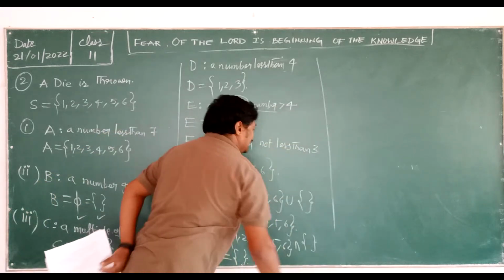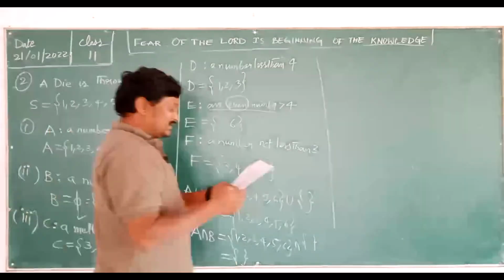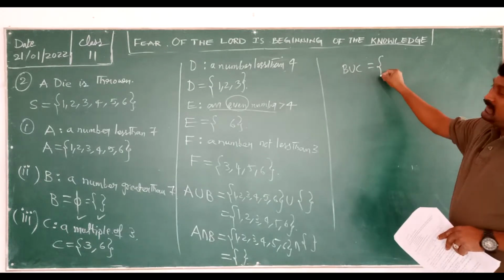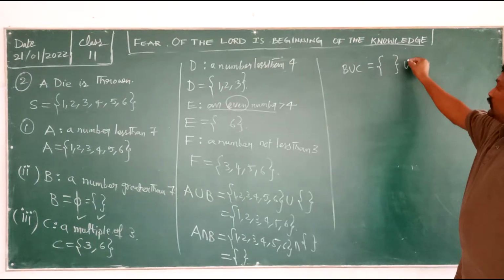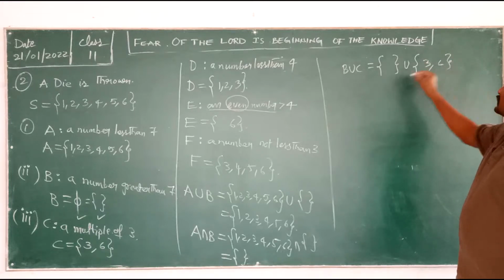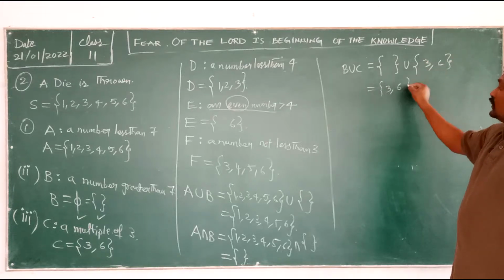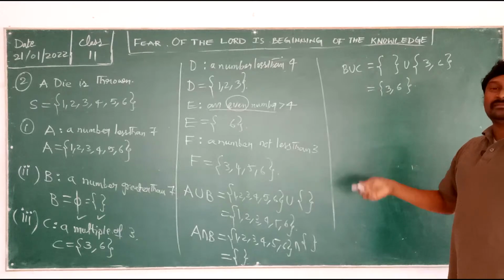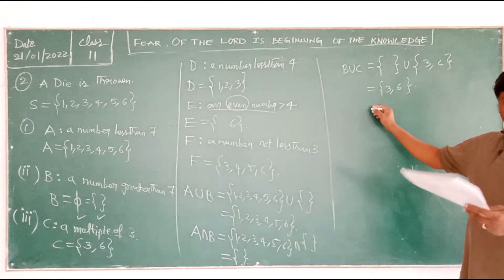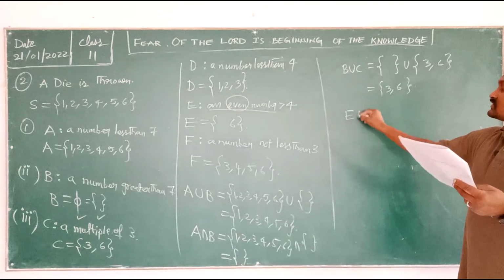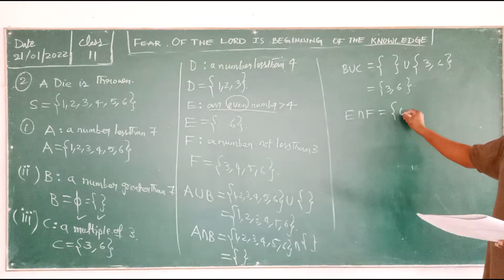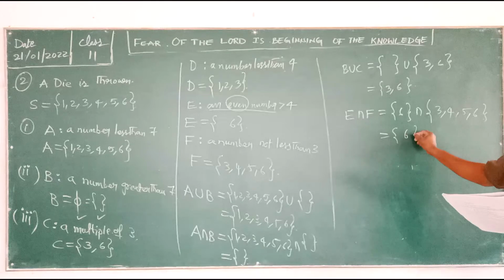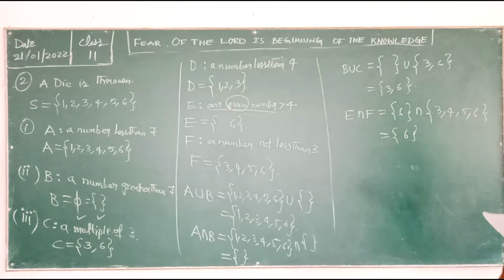So now after A intersection B, the next one given is B union C. B is here the null set, union C, which is 3 comma 6. So the answer is 3 comma 6. Whoever wrote this answer in the comment box, that is the correct answer. Whoever wrote the first correct answer, everyone give claps and appreciate your friends. So now next, E intersection F. E is here 6, intersection F is 3, 4, 5, 6. Right, only 6. Clear?